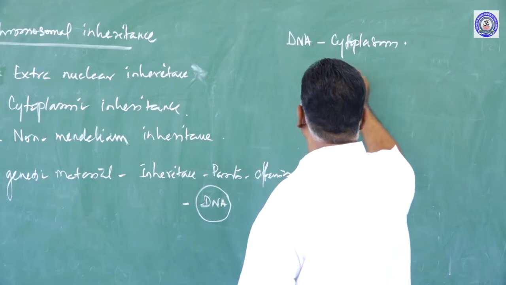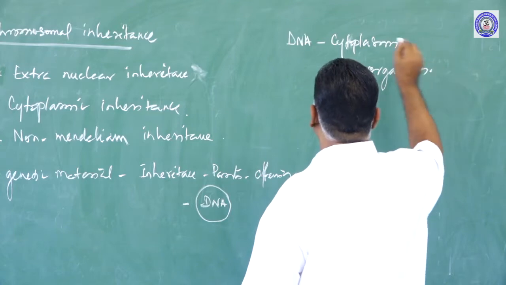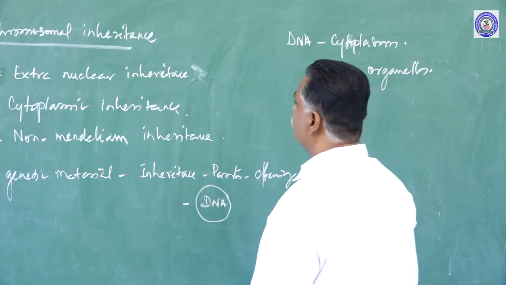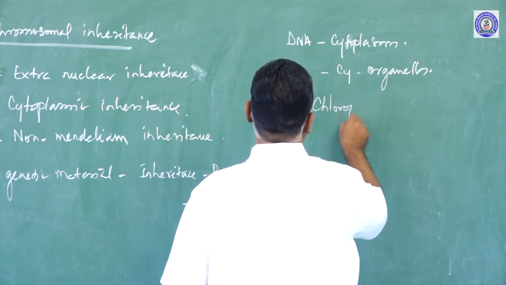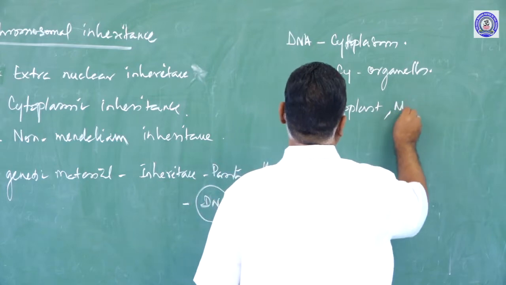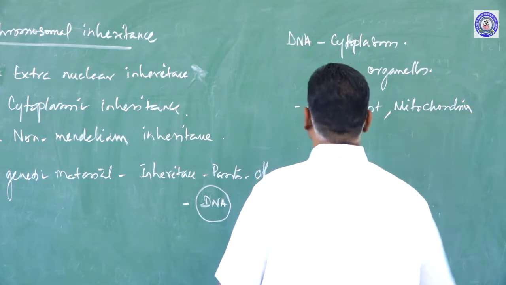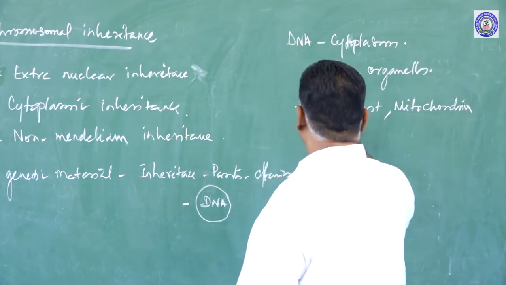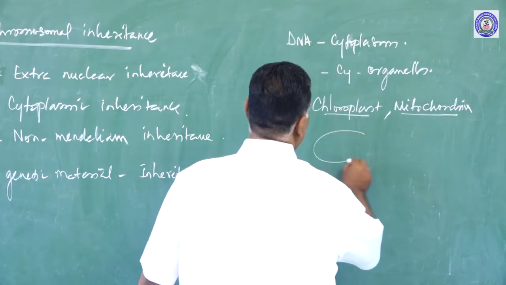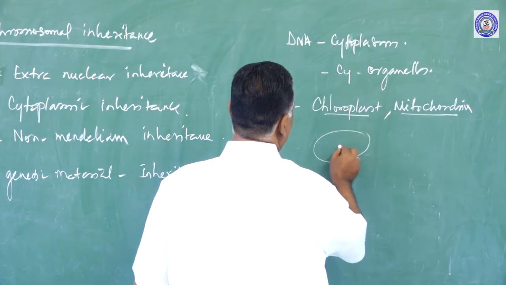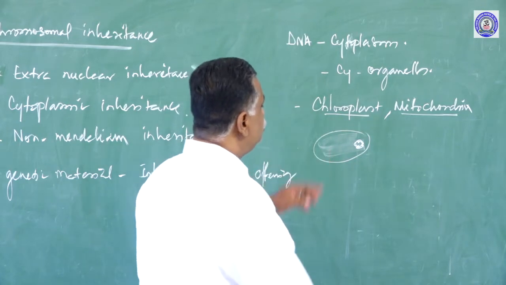In the cytoplasm, there are cytoplasmic organelles. We know there are so many organelles, of which the vital ones are chloroplast and mitochondria. If you take chloroplast, it has a matrix in which there is certain extra genomic DNA.